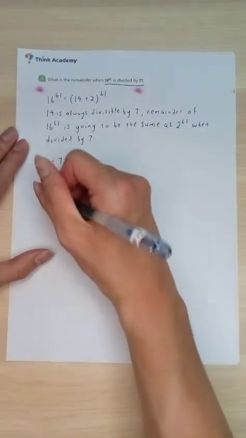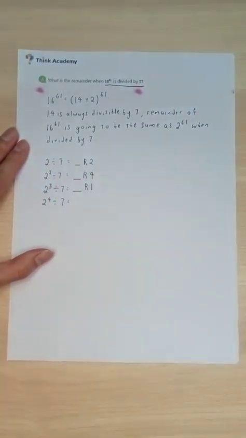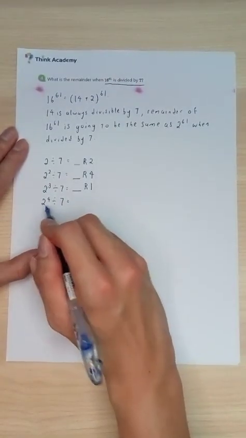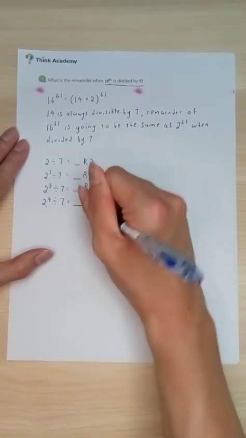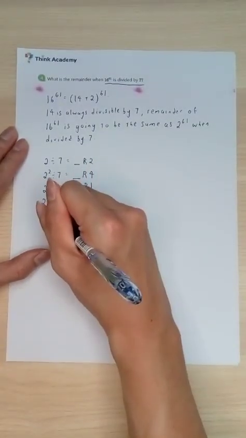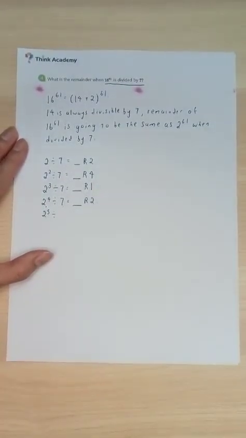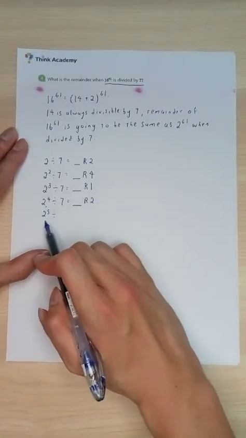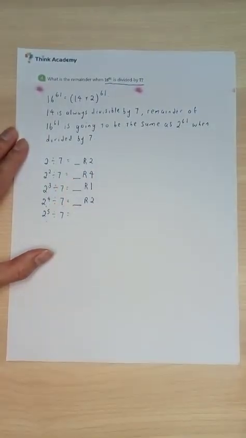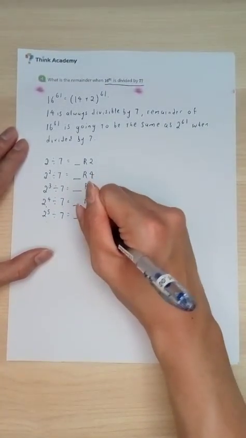2 to the power 4 divided by 7. Alright, now this one is going to be just 16. 16 divided by 7, alright, will give us a remainder of 2. How about 2 to the power 5? 2 to the power 5 divided by 7 over here. 2 to the power 5 is 32, divided by 7, alright, is going to give us a remainder of 4.